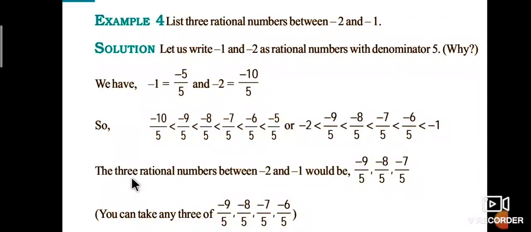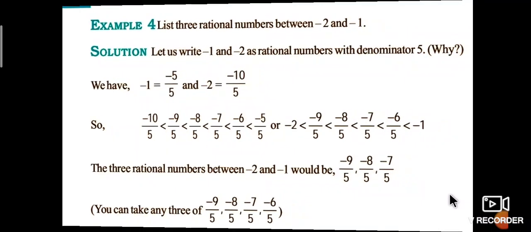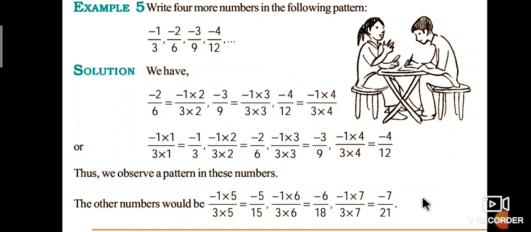The three rational numbers between minus 2 and minus 1 can be minus 9 by 5, minus 8 by 5 and minus 7 by 5. These are all numbers between minus 2 and minus 1.